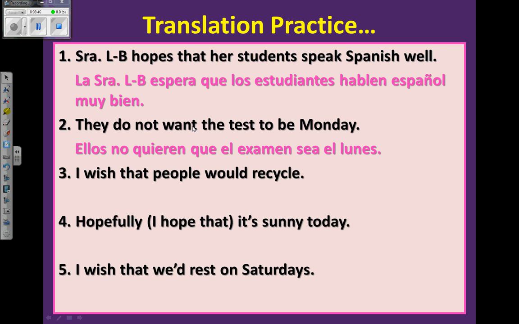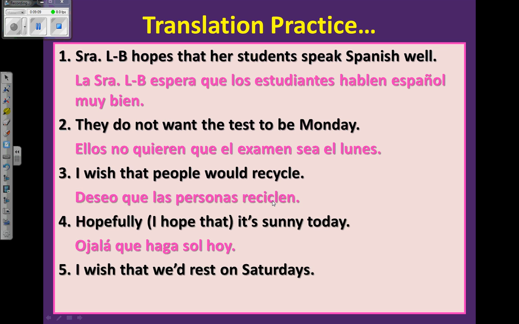Now in English, we don't always use that, but in Spanish it needs to be used. We have two clauses here. We need to separate the clauses with que. Okay, we also have two subjects, which is why we have two clauses. I wish that people would recycle. Deseo que las personas reciclen. Here it's I, here it's the people, separated by que, and there's the verb in the subjunctive.